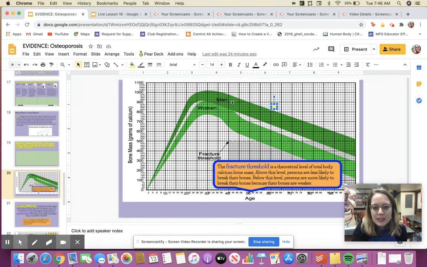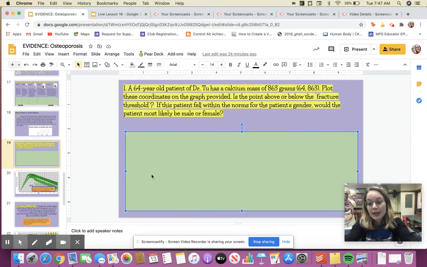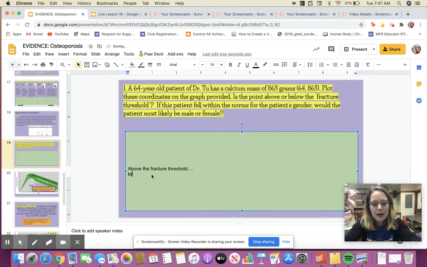So this is like all males on average. We can't say with 100% certainty this isn't just like a really, really strong woman, but most of these points as you plot them are going to fall within a stripe. So you could answer number one, in complete sentences, but something like above the fracture threshold, male.